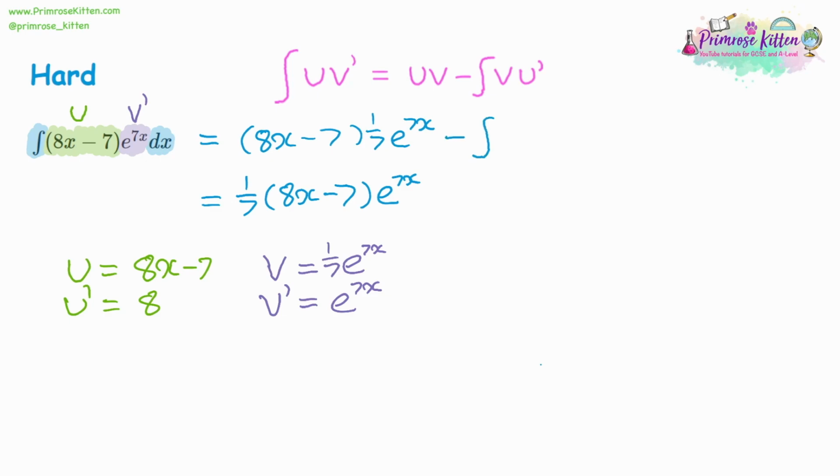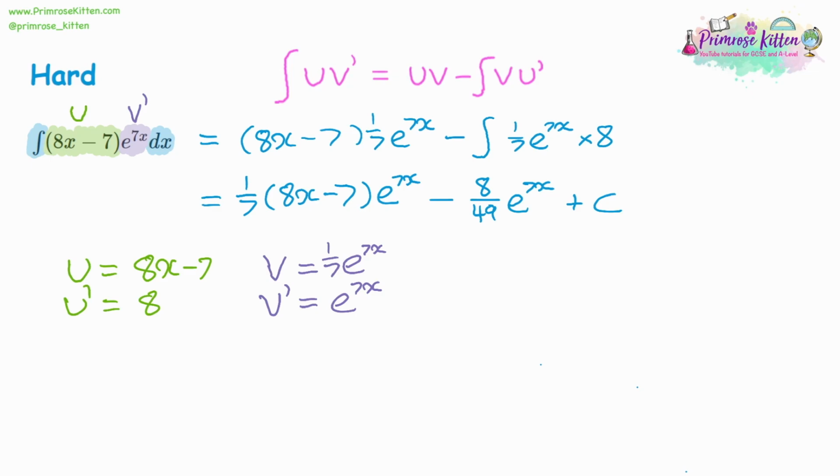v is going to be a 7th e to the 7x, and u dash is 8, so multiplying by 8. So altogether, it's going to get 8/7 e to the 7x. Now, when we integrate it, we know that e is going to stay the same, e to the 7x, but we're going to divide by the 7 again. So 7 times 7 is 49, and we're times by the 8, which will go on top. So we have 8/49. Add c at the end, and again, we've got our final answer.